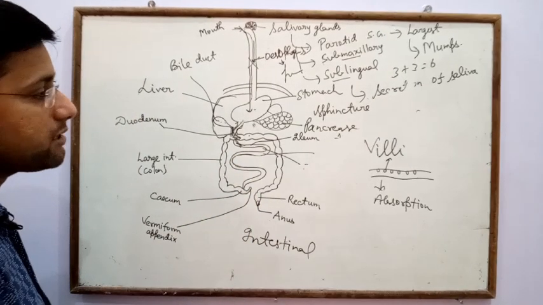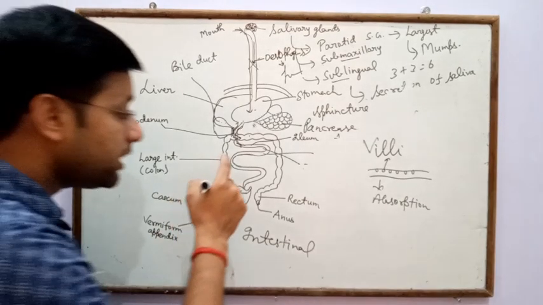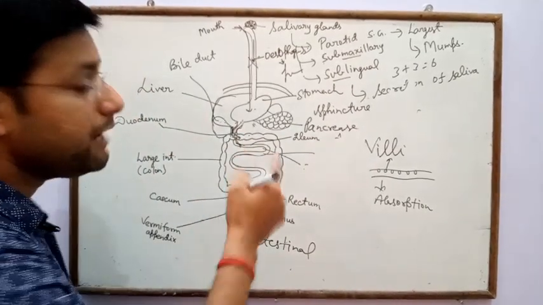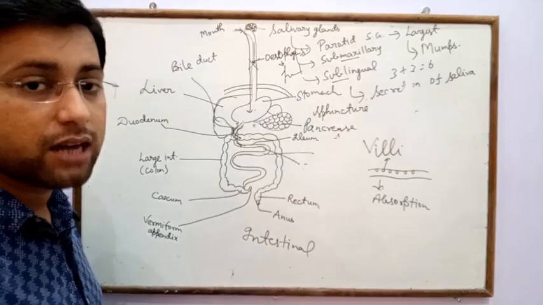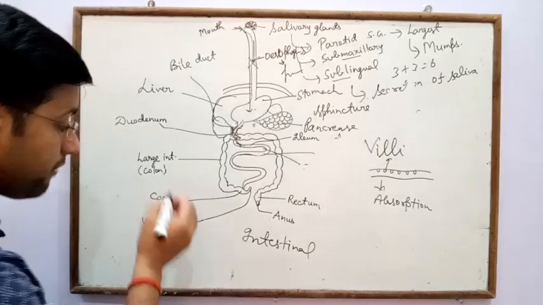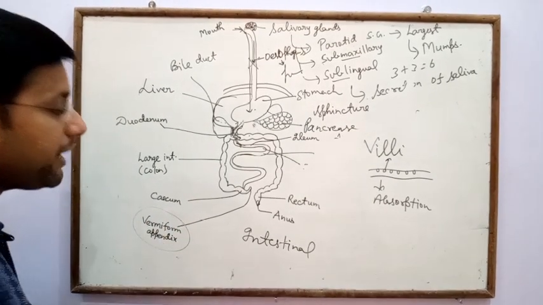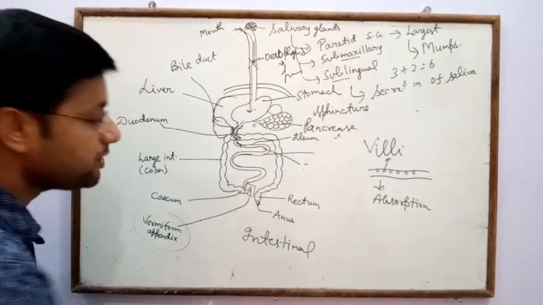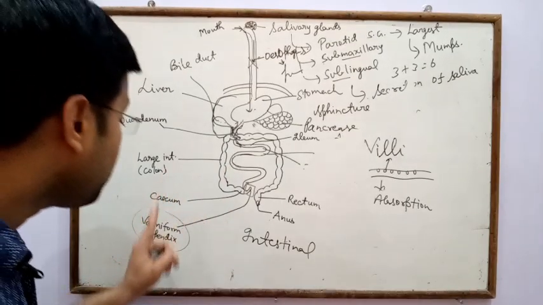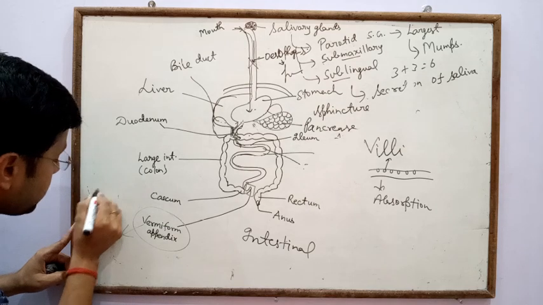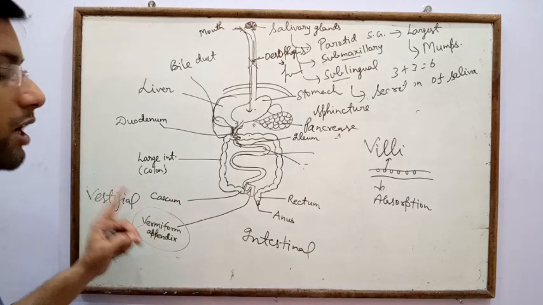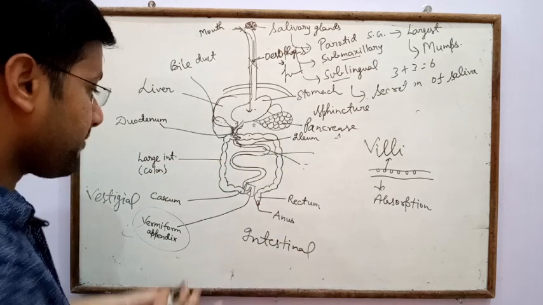In the large intestine, for 1 mark, there is a question: which organ of the alimentary canal is a vestigial organ? The vermiform appendix. There is no important role of the vermiform appendix in digestion. Vermiform appendix is a vestigial organ.